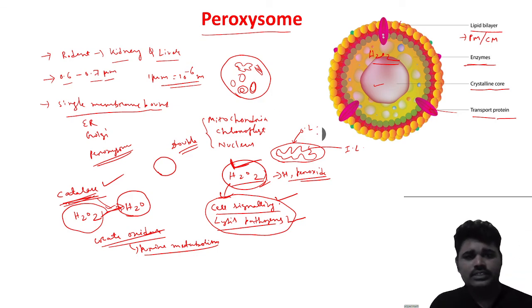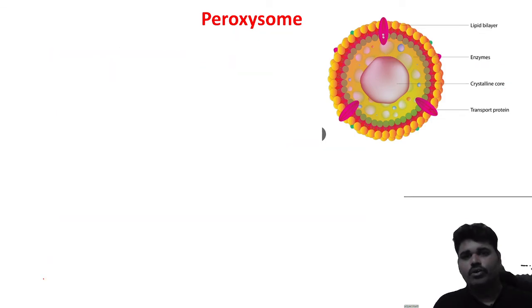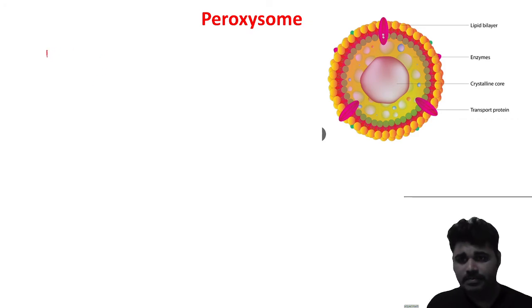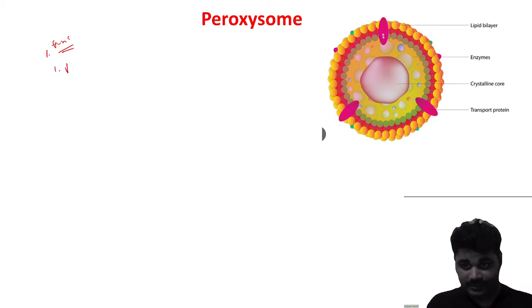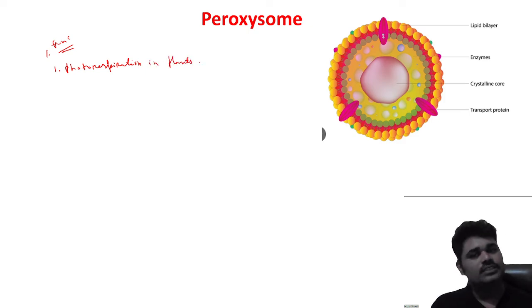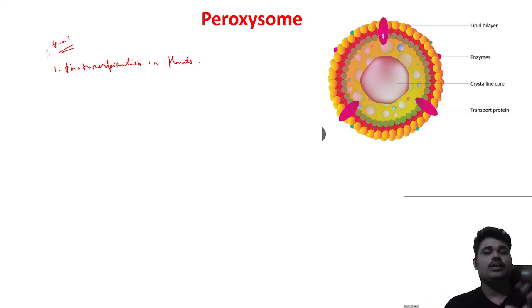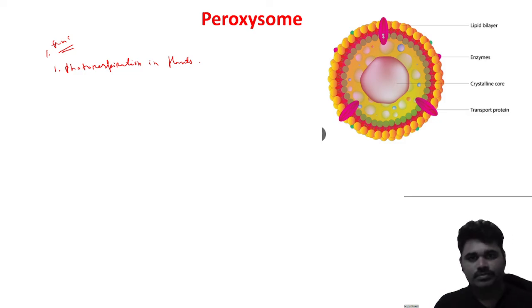If you ask what is the main function of the peroxisome, the first one is that it helps in photorespiration in plants. In the plant cell, this is the role of the peroxisome. But in the animal, it helps in lipid metabolism.